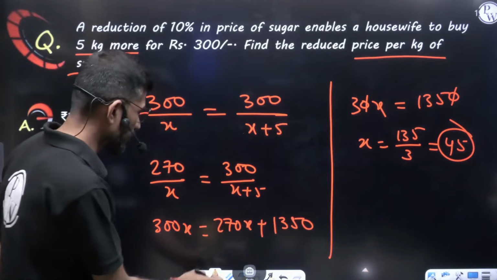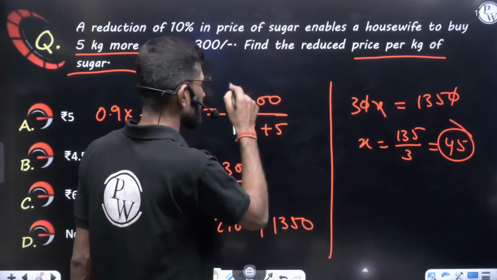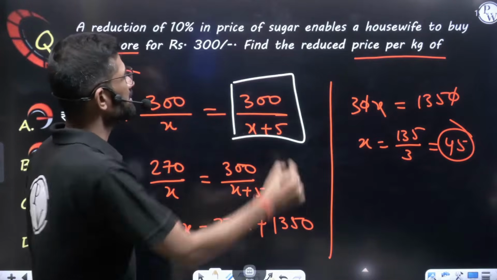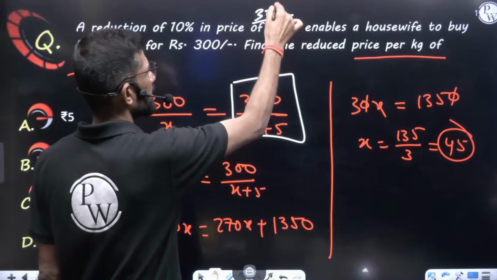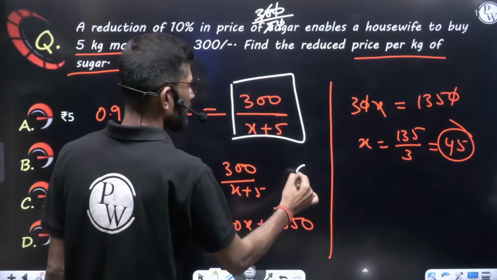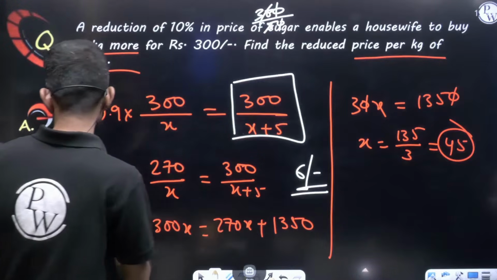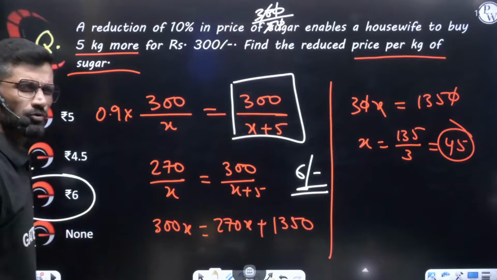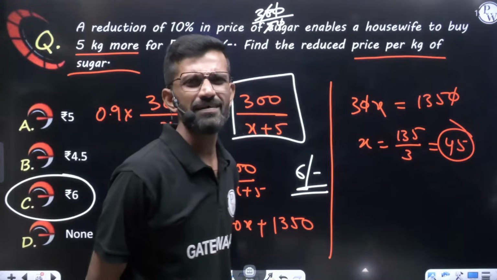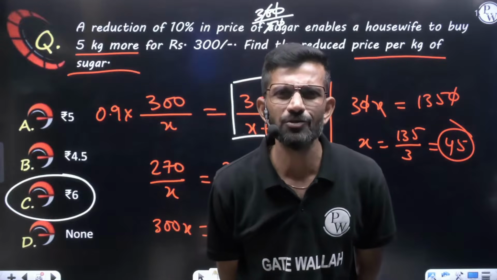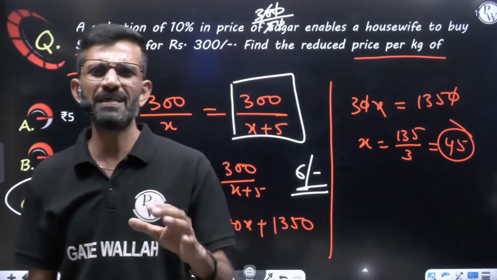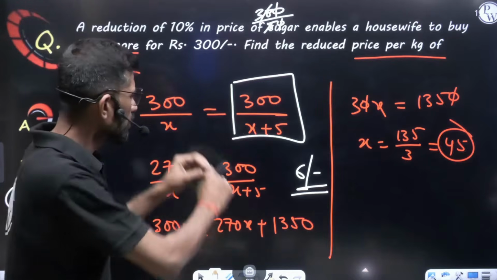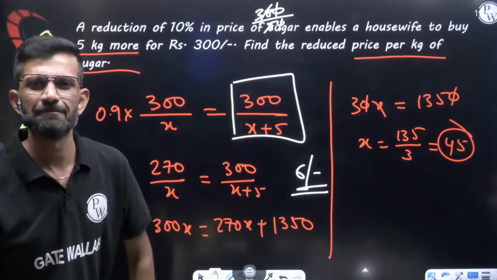But they are asking what is the present rate of sugar after reduction. Means in 300 rupees, 45 plus 5, that is 50 kg she is taking. So what is the rate of sugar per kg now? It is 6 rupees per kg. This is the answer. But do you think all these things are required? My dear friend, let me tell you, no. If you understand the question simply with aptitude, you can say the answer. No need of all these equations.